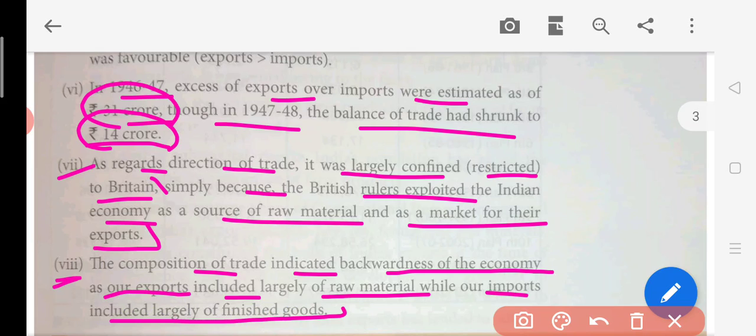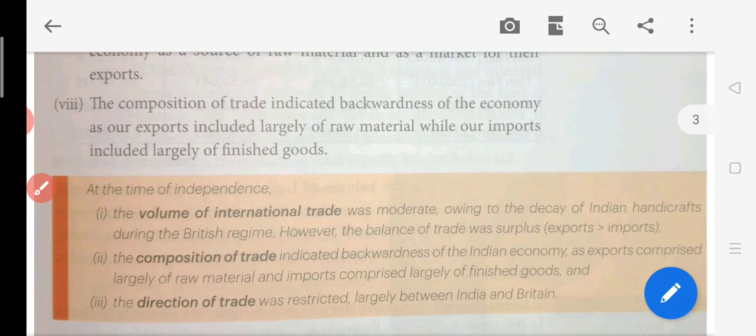Why? Because we were exporting raw materials. When a country is not able to convert raw material into finished goods, and simply sells the raw material to other countries, that raw material will be very cheap. But when you add value to that product, if you can convert cotton into cloth, you can sell that cloth at a very high price, while if you sell the cotton, it will be sold at a low price. So this shows the backwardness of India, because we were sellers of raw material and not finished products. So this was the condition.